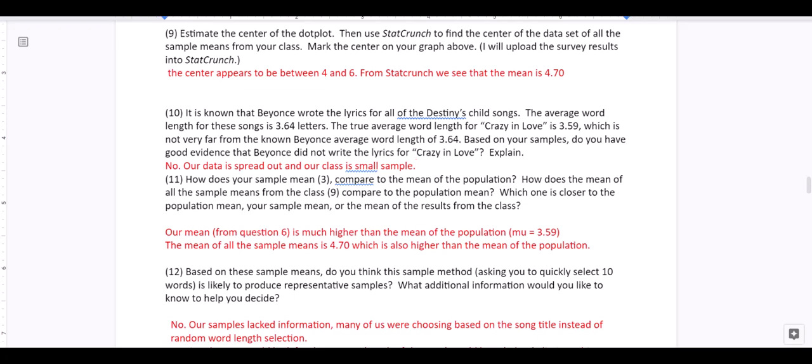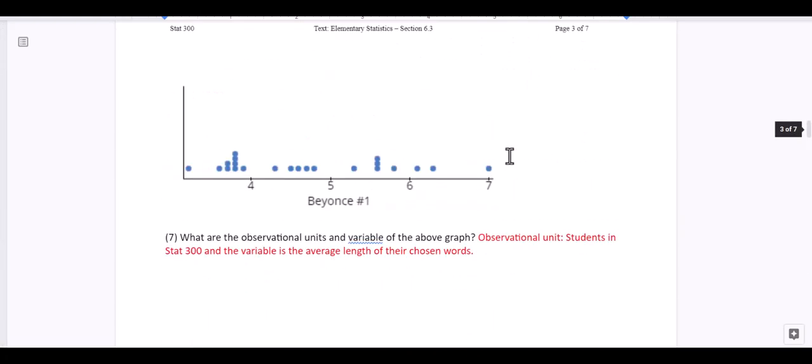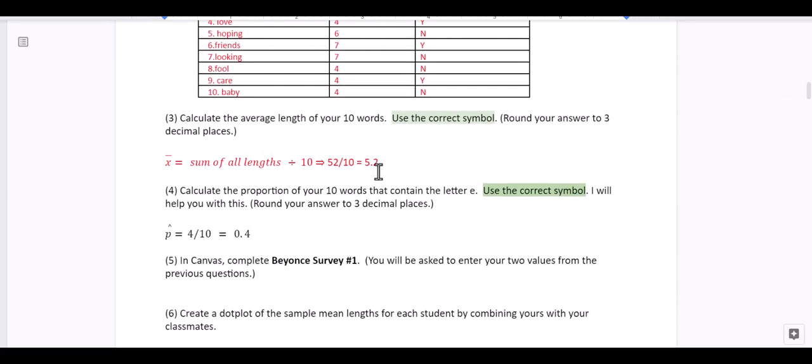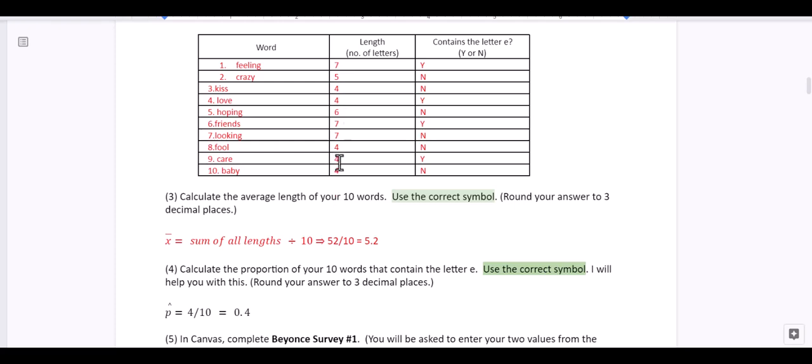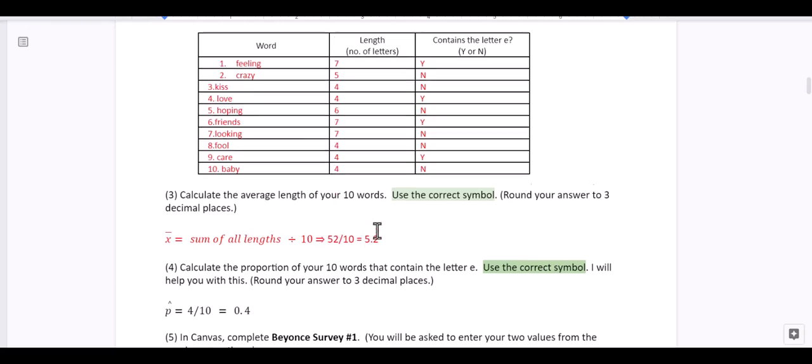So our mean from question 6 is much higher than the mean of the population, 3.59. Now remember, the population was just the lyrics to "Crazy in Love." The mean of all the sample means is 4.70, which is also higher than the mean of the population. So think about what your own mean was. Mine, going back to my data, was 5.2, the mean of all the 10 words that I chose. My mean was 5.2, so that is much larger, right?